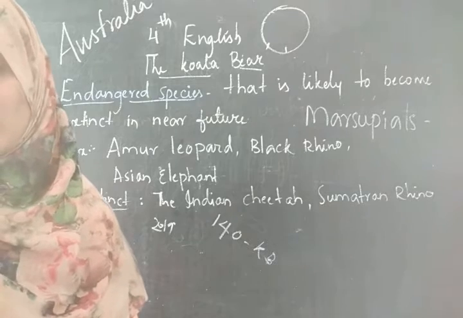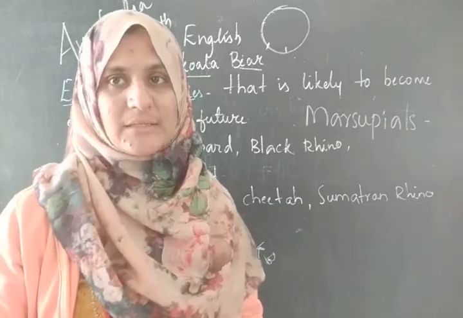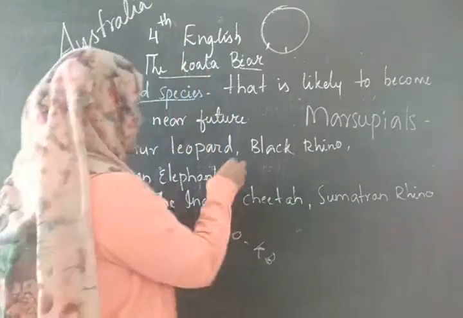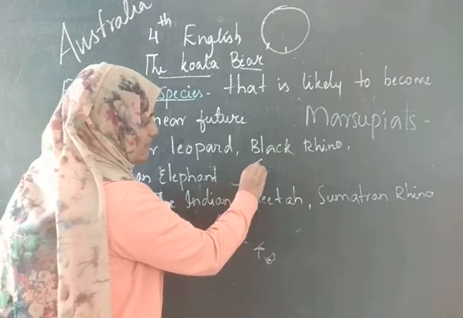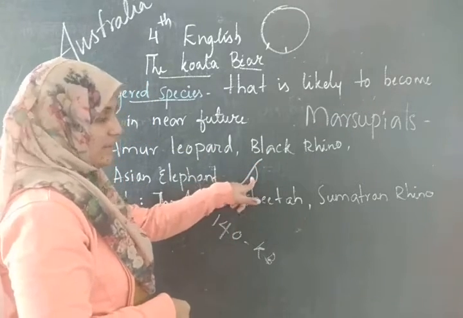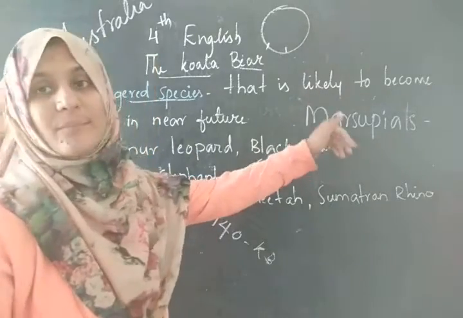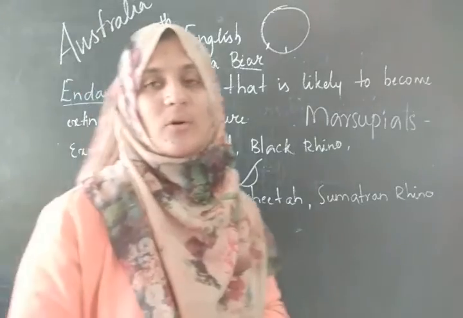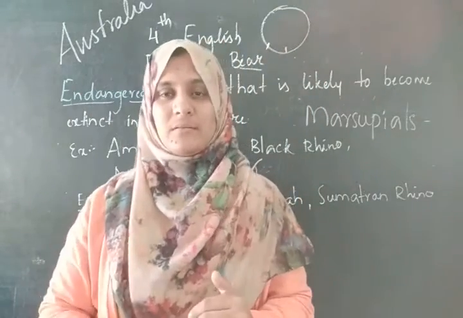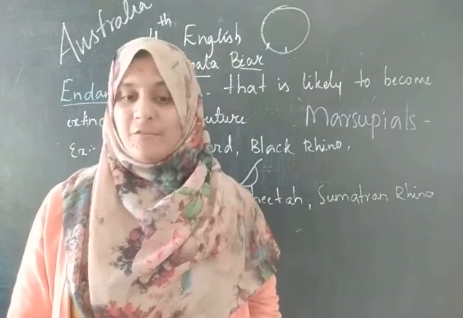Some of them, like the koala, the wombat, the kangaroo, have pouches. Pouches matlab when you look at a kangaroo, it has a small pouch, अपने बच्चों को रखने के वास्ते. Example, उनका अगर से पेट है बोले तो यहाँ पर उनको एक pouch रहती. They have the pouches here to keep the young ones. And the koalas or the marsupial family have that one. Like when you look at a kangaroo, they keep their children and they run, isn't it? That's how the koala bears have pouches.